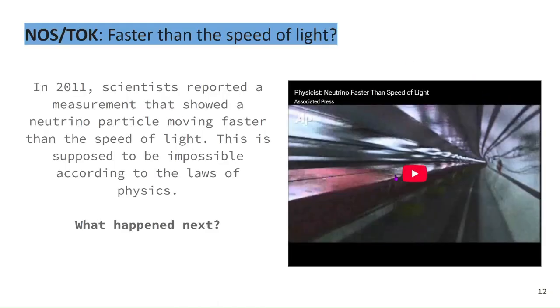So I'm going to show you this video real quick. It's super quick. And then we're going to talk about it. But this was an experiment that happened in 2011. Scientists reported a measurement that showed a neutrino particle moving faster than the speed of light. Einstein says that is not possible, right? The speed of light is constant and nothing can be accelerated past it. So this is impossible according to the laws of physics.